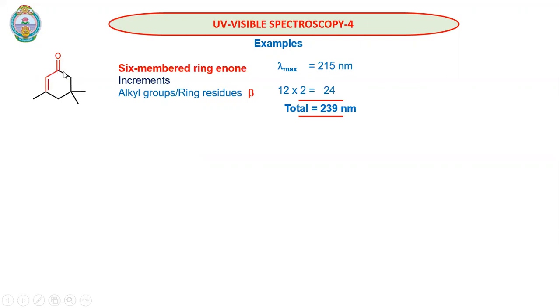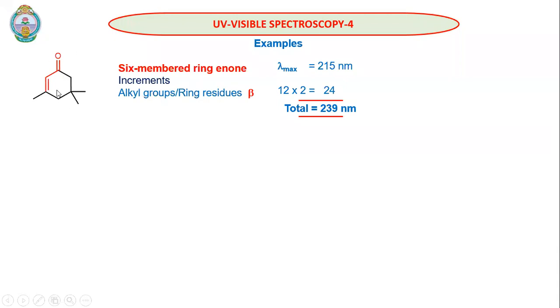As I said, the other side is a ketone, so we don't worry about this. The other side of the carbonyl, we don't worry. And on this side, on the alpha carbon, we don't have any substitution. And on the beta carbon, we have 2 substituents. This is one methyl group and this is part of the ring, so it is called a ring residue. This is an alkyl group. Of course, for the ring residue or the alkyl substituent, the value is the same.